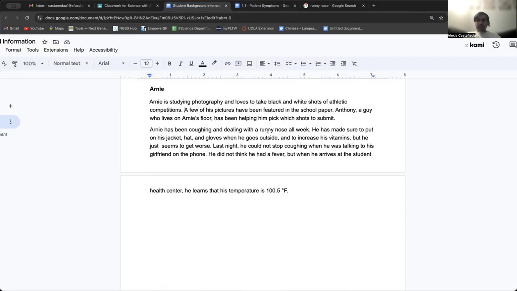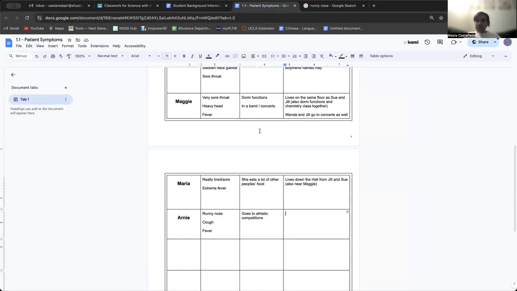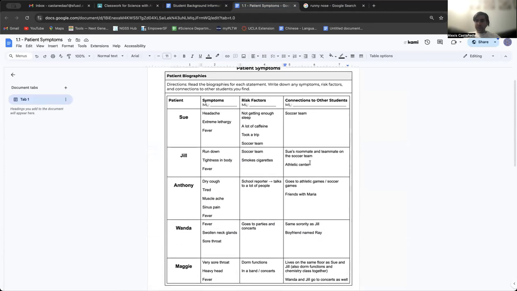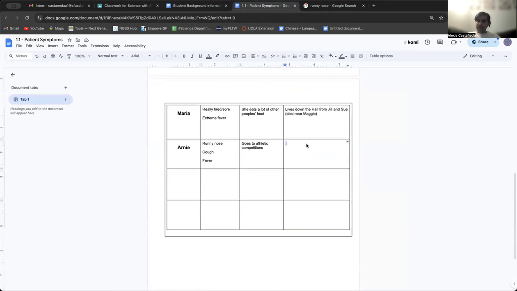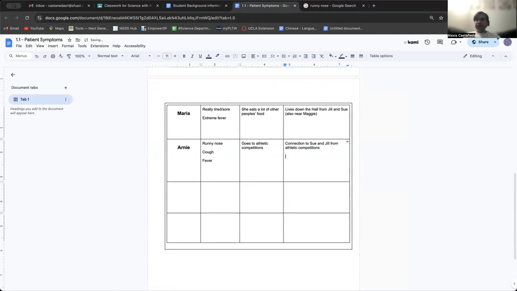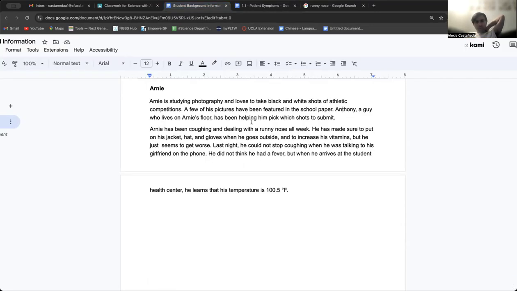Let's see, what else? What are his connections to other people? Well, he goes to athletic competitions again. What do we know? Well, we know that Sue and Jill are on the athletic team, the soccer team. So he may have a connection to Sue and Jill from athletic competitions. And again, there are a lot of people there. So if somebody got sick from there, he could have gotten sick as well.